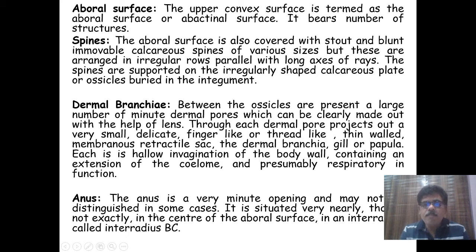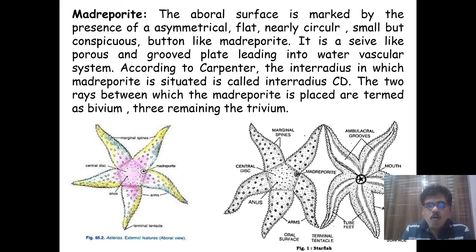Then the dermal branchiae. Between the ossicles are present a number of minute dermal pores on the skin, which can be clearly made out with the help of a lens. Through each dermal pore projects out a very small, delicate, finger-like or thread-like, thin-walled, membranous, retractile sac, called a dermal branchia, gill, or papula.